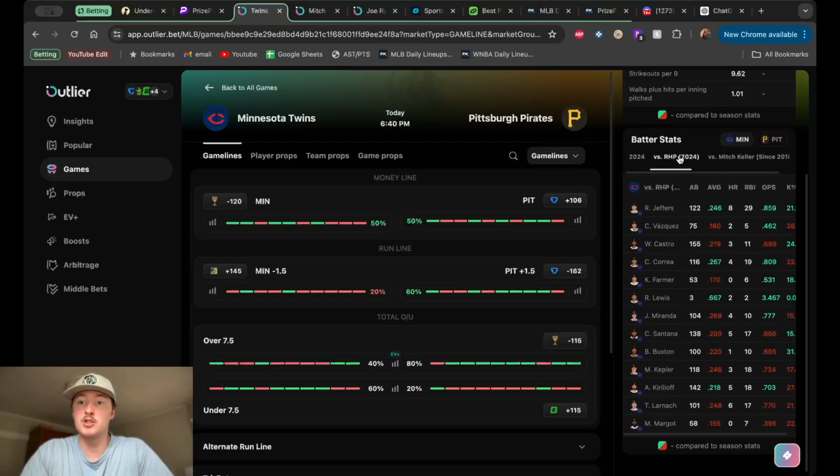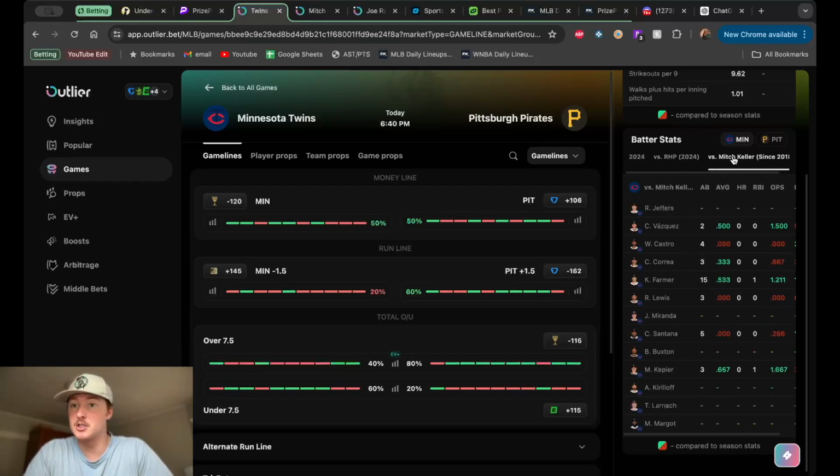Then it's going to show us versus right-handed pitching. If it was a left-handed pitcher they were facing, it would show left-handed pitching. Green means they're better against right-handed pitching. Red would mean they're worse than their normal average. And then same thing with historical data versus the actual pitcher here. So we see Mitch Keller, not a whole bunch of data. Farmer's not even in the lineup today, but not a ton to go off of here.